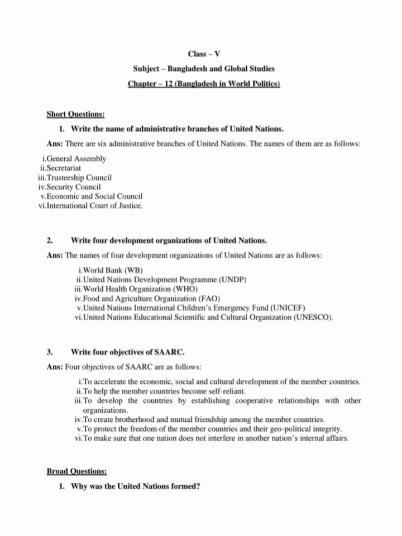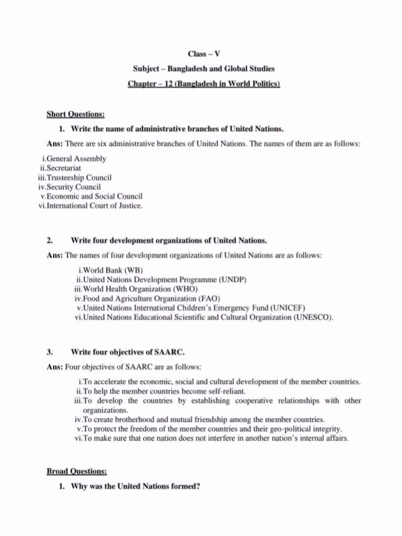ANS. There are 6 administrative branches of United Nations. The names of them are as follows. 1. General Assembly. 2. Secretariat. 3. Trusteeship Council. 4. Security Council. 5. Economic and Social Council. 6. International Court of Justice.